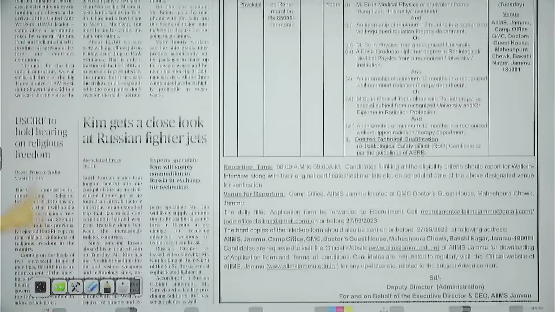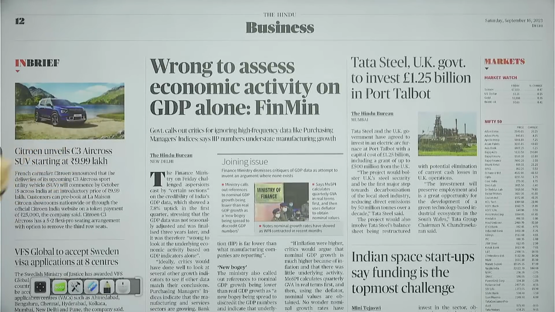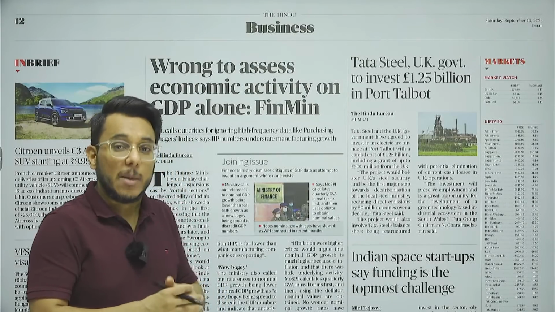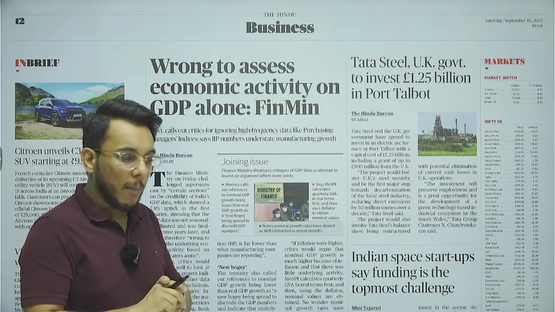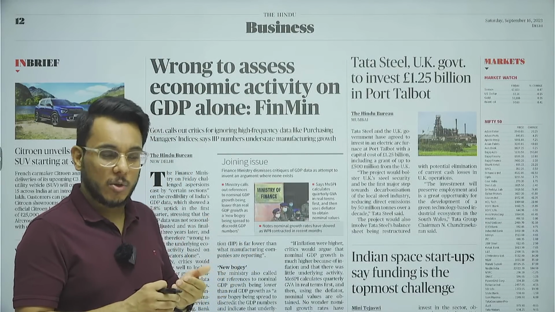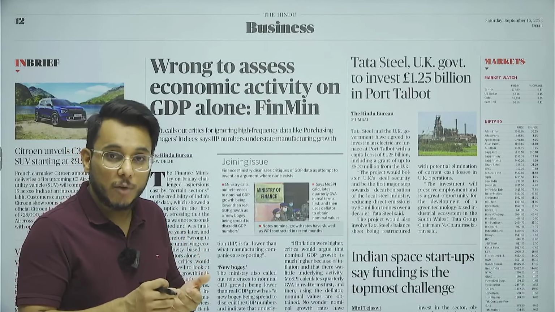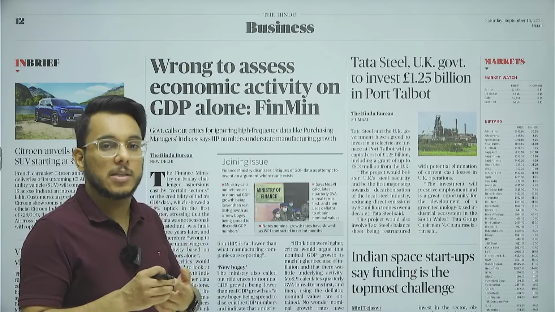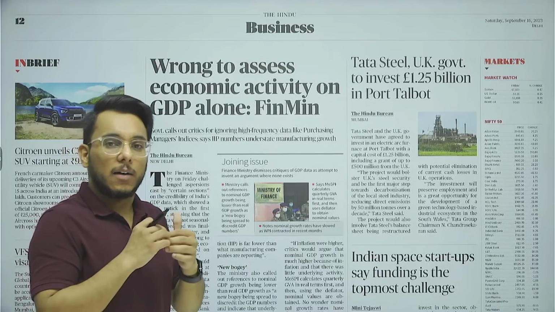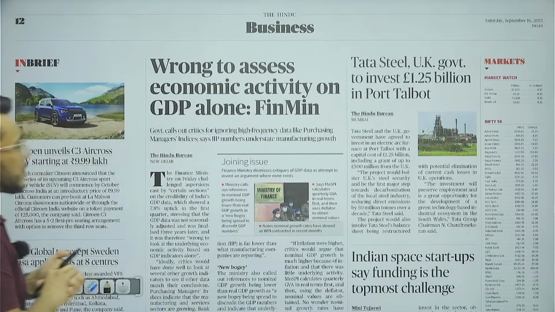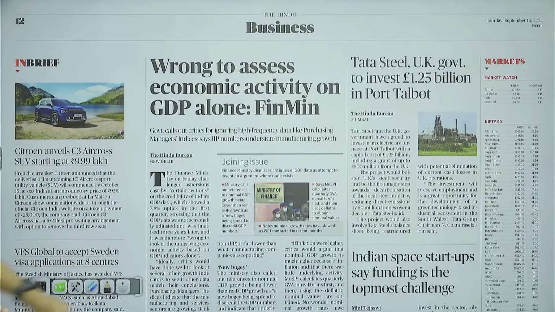Then further moving on, here we have this article: Wrong to assess economic activity on GDP alone, finance minister. So yes, I agree with what the finance minister says, that GDP alone cannot be the measure of the economy. Other parameters are also there, for example, per capita income, the rate of employment, the female labor force participation rate. All these are important indicators for the economy. Fine.